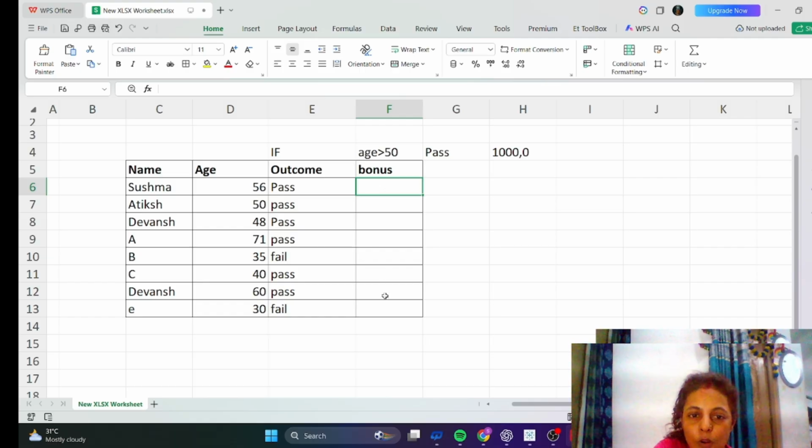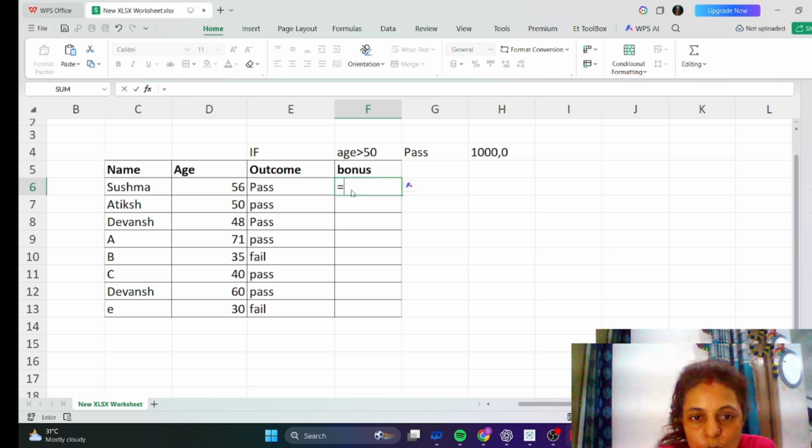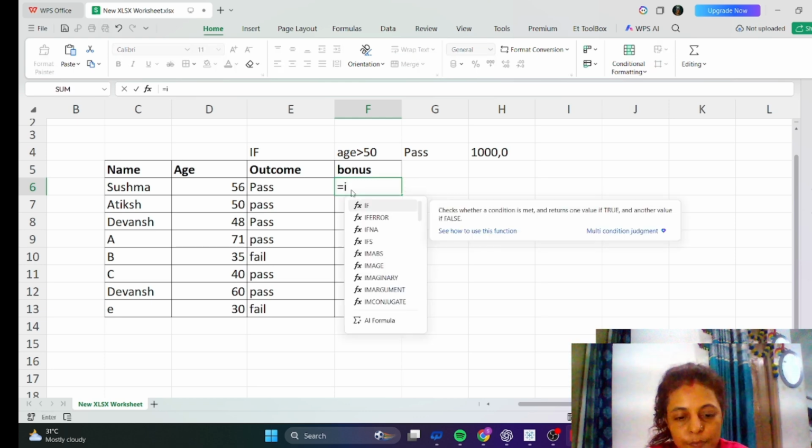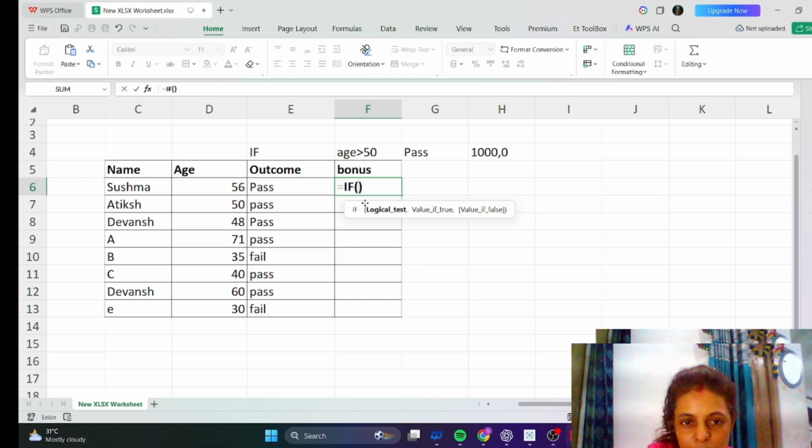Okay, this is called rows, this is called columns. Horizontal is column, and this vertical one is called row. 1, 2, 3 are rows, and A, B, C, D are columns. So let's practice the formula. Is equal to, we have to type if, and here it is showing the function. You will have to click to get a better result.